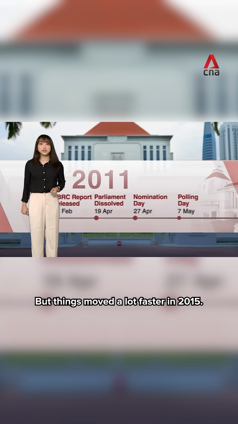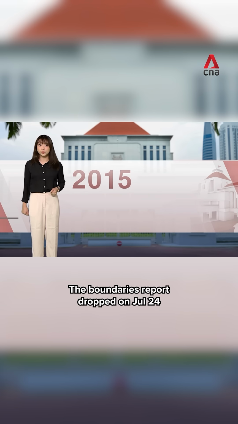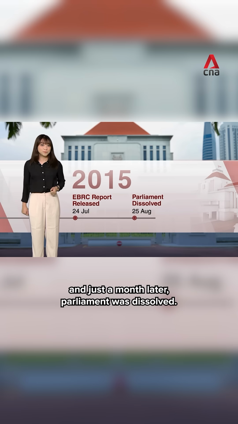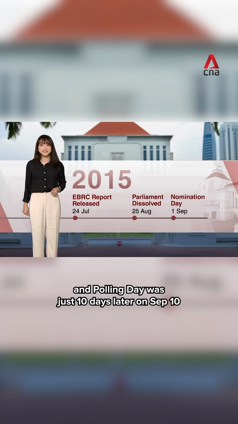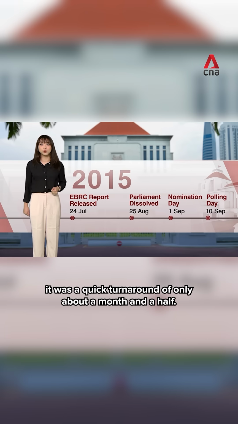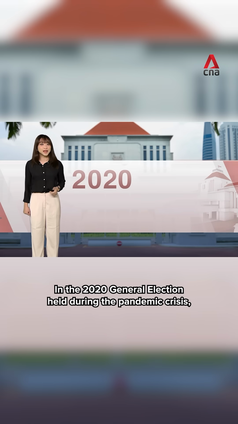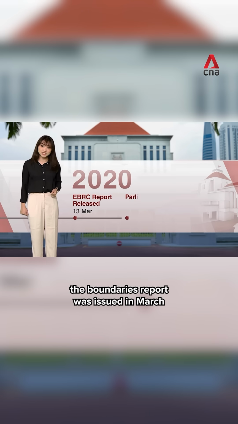But things moved a lot faster in 2015. The Boundaries Report dropped on 24th July, and just a month later, Parliament was dissolved. Nomination day followed a week after that, and polling day was just 10 days later on 10th September. So from the Boundaries Report to election day, it was a quick turnaround of only about a month and a half.